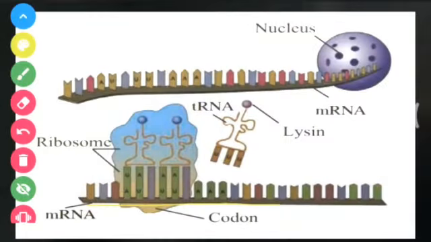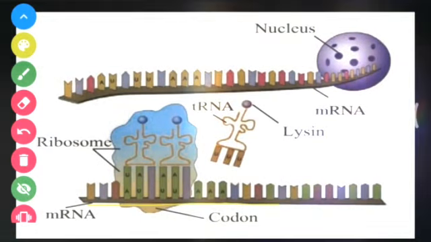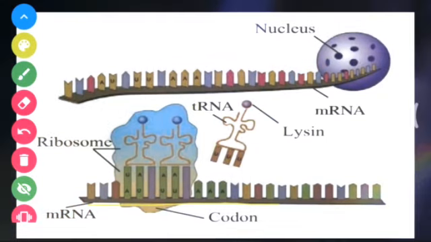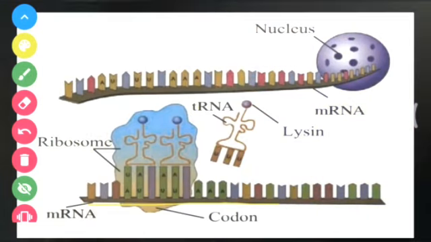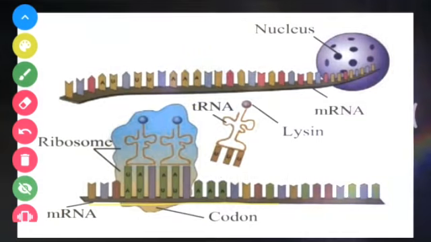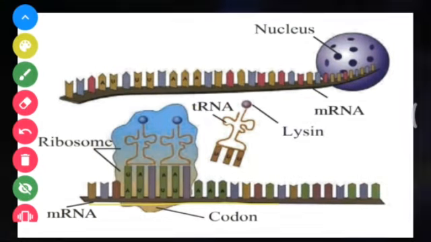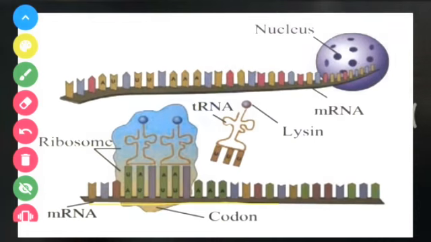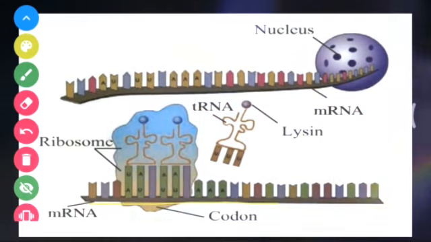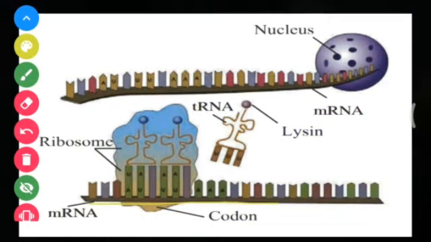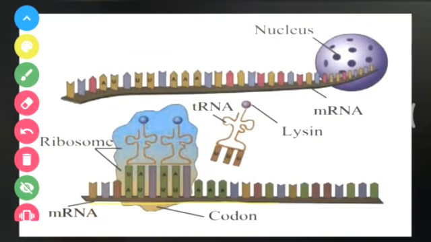So as you can see in the diagram in your textbook also, what is happening here? The newly formed mRNA is of no use sitting in the nucleus, so it is going to come outside the nucleus into the cytoplasm. And as you can see on the mRNA, the nucleotides are arranged in the form of codons. Codon, as I said, 3 nucleotides will make one group of codon, and these codons are present on the mRNA, and you can see a blue colored structure there that is called a ribosome.